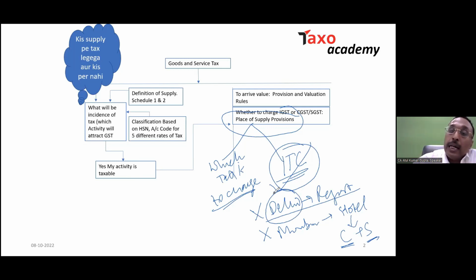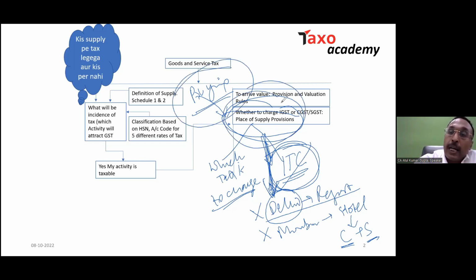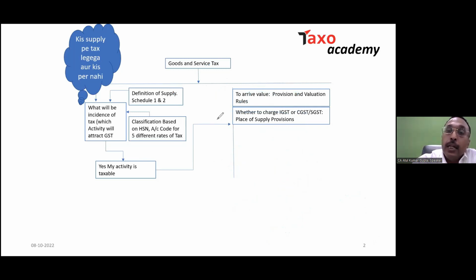Meaning that the ITC of the various expenditures will be available only and only if, for whatever you are buying, the place of supply of that buying is in your registered state. So if you are registered in Delhi, the place of supply of that buying should fall in Delhi, then only the ITC will be available. So my dear friend, when we are discussing the ITC, you should be aware why this place of supply is important at all.